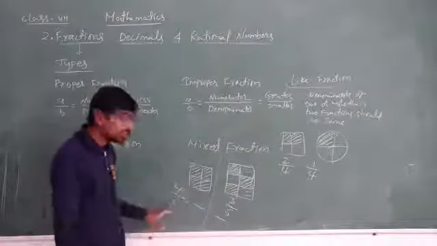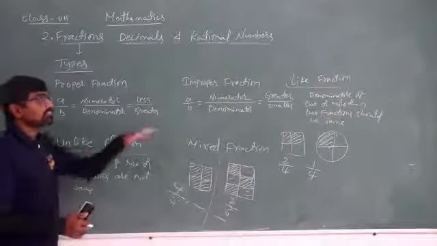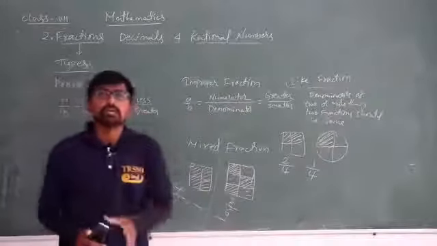Therefore, the denominators of 2 or more fractions are not same. I have given you just simple definitions.